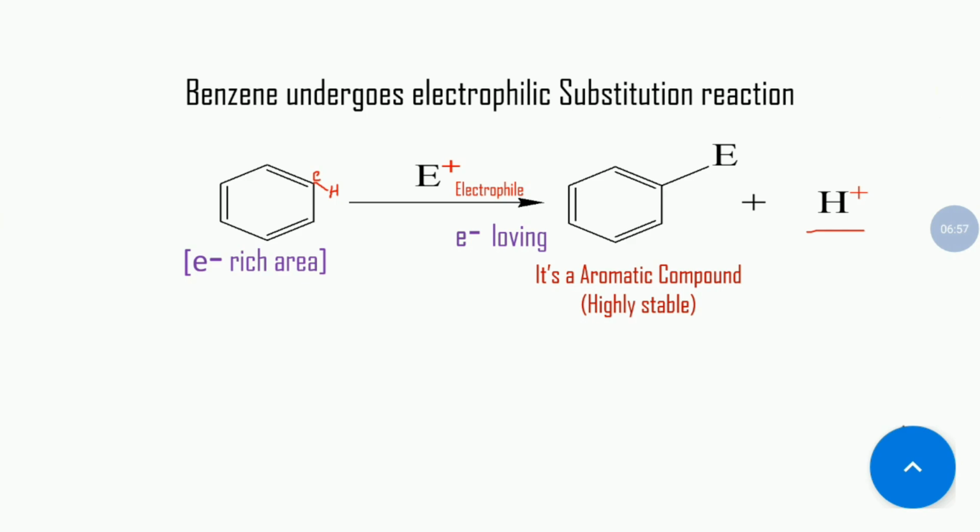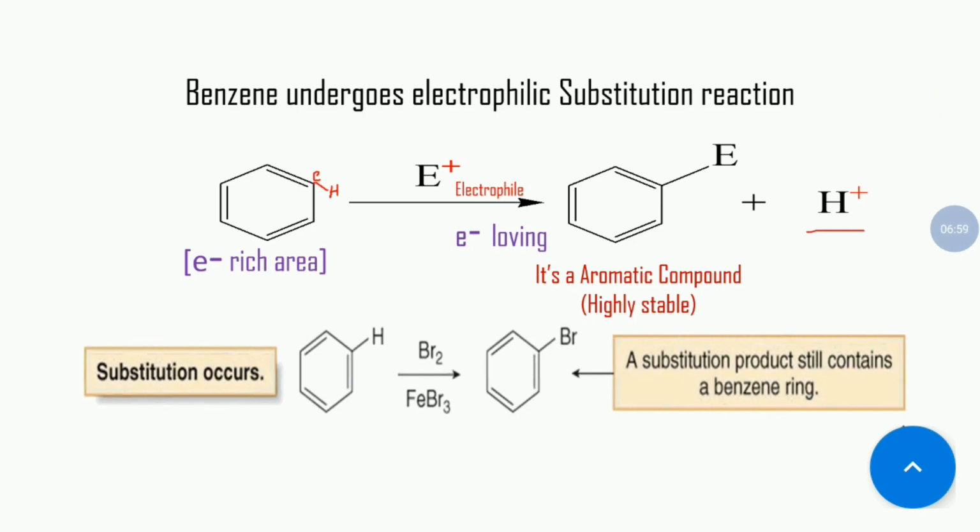So here is another example, halogenation of benzene by bromine. Here also you can see that the benzene ring remains unchanged. It maintains its aromaticity and it's highly stable.